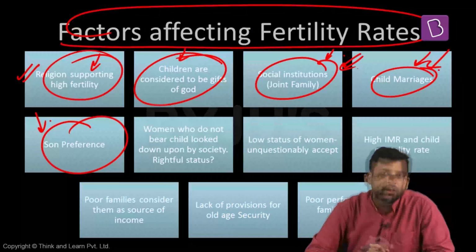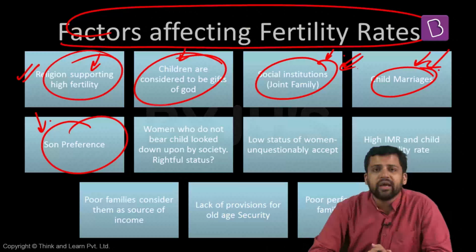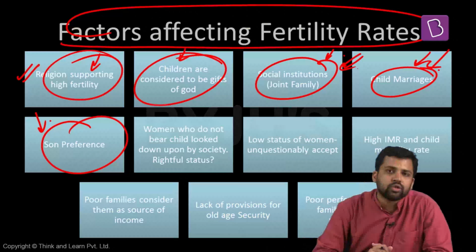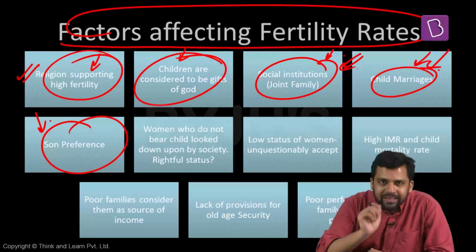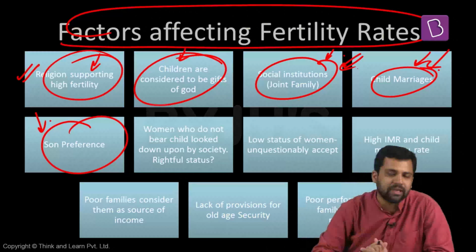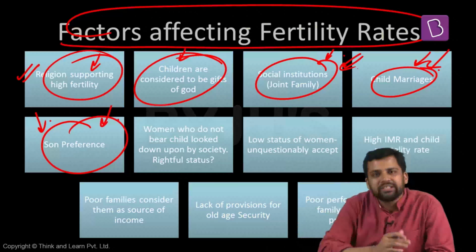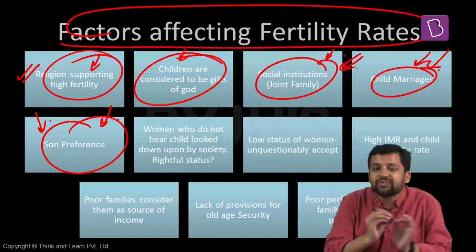But it can also be an economic factor. Traditionally, Indian society was an agrarian society, and even now a large part of the population depends on agriculture. In an agrarian economy, the more helping hands, the more the benefit. That is the reason they prefer to have more sons, for more help in agriculture. You might say that women could also participate in agriculture, but you should remember that in India, generally, women after marriage move to their husband's place. So preference for a male child is also a reason fertility rates increase.